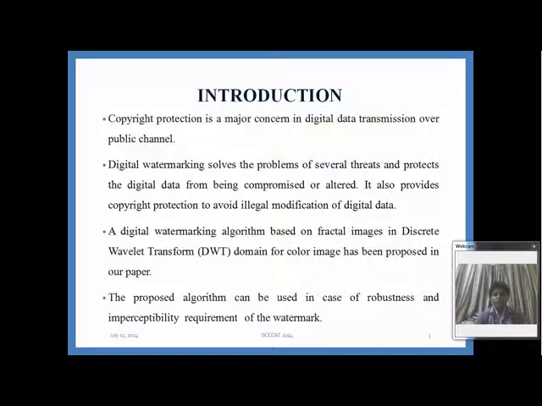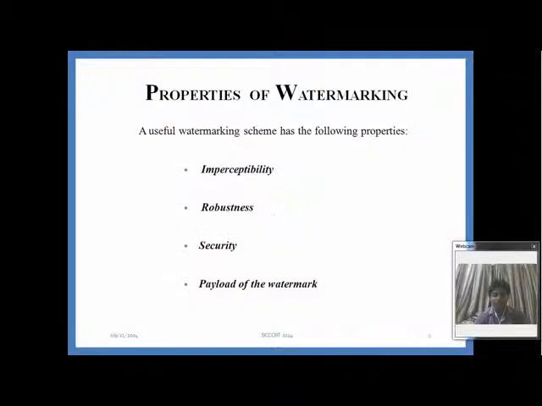Introduction. Today, copyright protection is a major concern in digital data transmission over public channel. Digital watermarking solves the problems of several threats and protects the digital data from being altered. It also provides copyright protection to avoid illegal modification of digital data. A digital watermarking algorithm based on fractal images and discrete wavelet transform domain for color images has been proposed in our paper. The proposed algorithm can be used in case of robustness and imperceptibility requirement of the watermark.